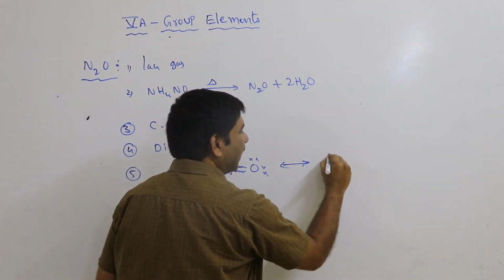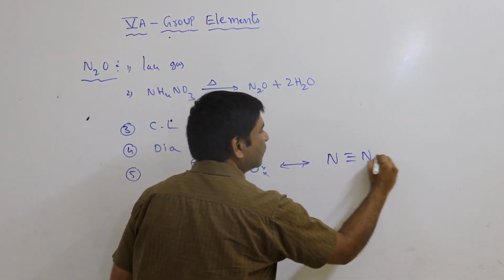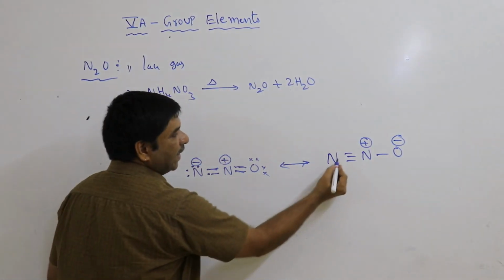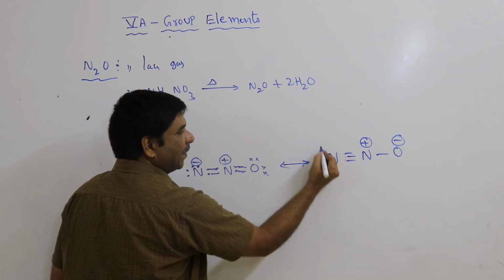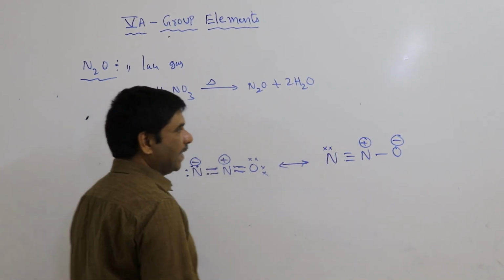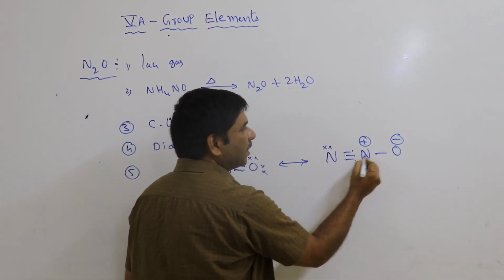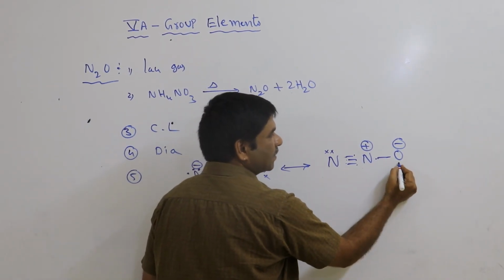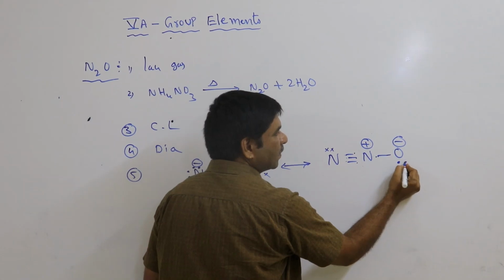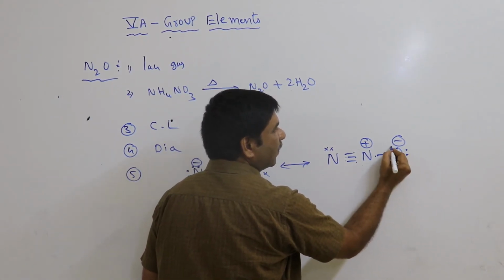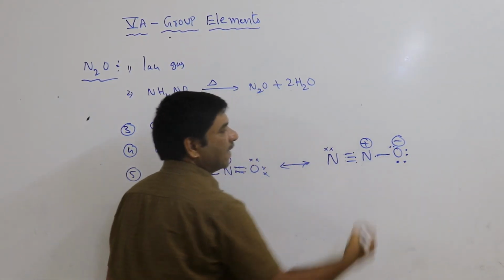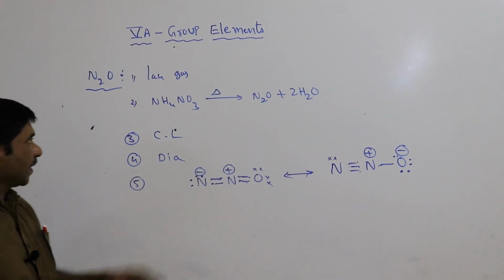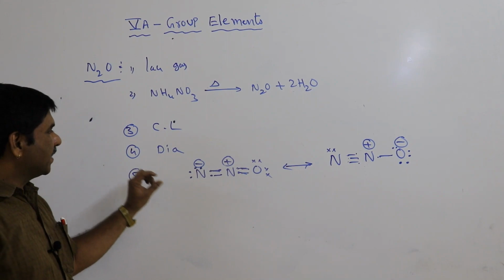N triple bond N, single bond O, that is N plus O minus. Here nitrogen has 1, 2, 3, 4, and 1 is lost. Oxygen is gained by 1 electron, so it has 7 electrons, 1, 2, 3, 4, 5, 6, and this is another one, 7. So they have resonance structures.